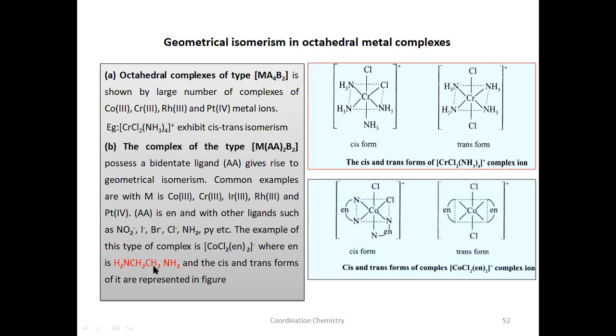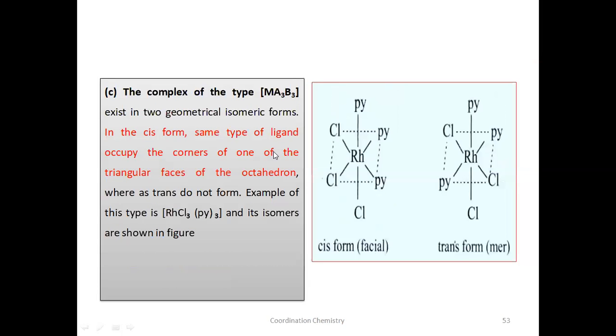So we have to take a symmetrical ligand example. A symmetrical ligand means that when we cut this ligand into 2 parts, it should give 2 equal halves. So this is a symmetrical ligand, ethylene diamine. The 2 donor atoms are the same, N and N. Therefore, it is indicated with AA. So how many ligands are there? Bidentate ligands, 2. Each ligand is providing 2 donor atoms.